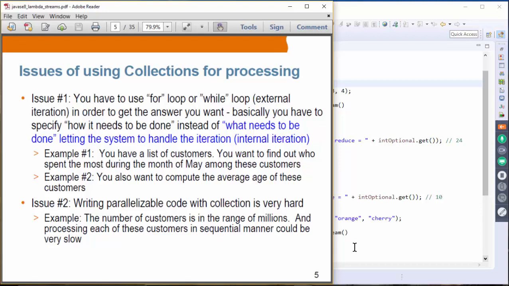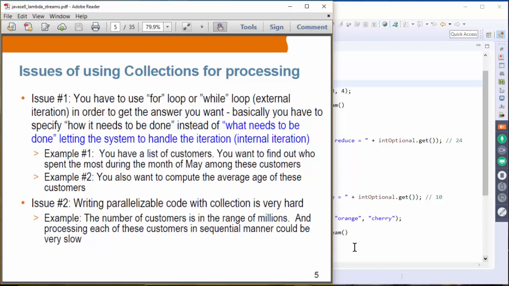Okay, so a couple of examples. You have a list of customers, and you want to find out who spent the most during the month of May among these customers. If you have to use a for loop or while loop, you have to actually have several of those, and that is a bit inconvenient. Another example is you want to compute the average age of those customers. Again, you have to use a for loop and while loop. You have to add them up and then divide by the number of customers and things like that.